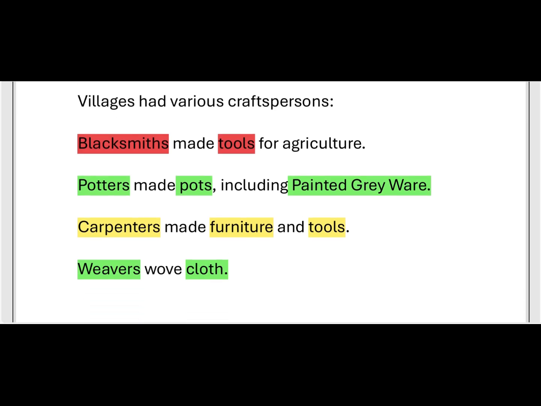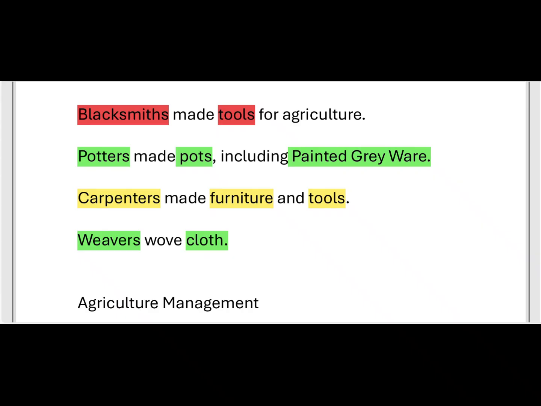And carpenters. The main function of carpenters is that they made furniture and tools. In our house we have a lot of furniture, like tables and benches, even in school, and doors. Who made all these things? Carpenters. They made such tools and furniture. In our house everyone has their own wooden bed, made of wood.